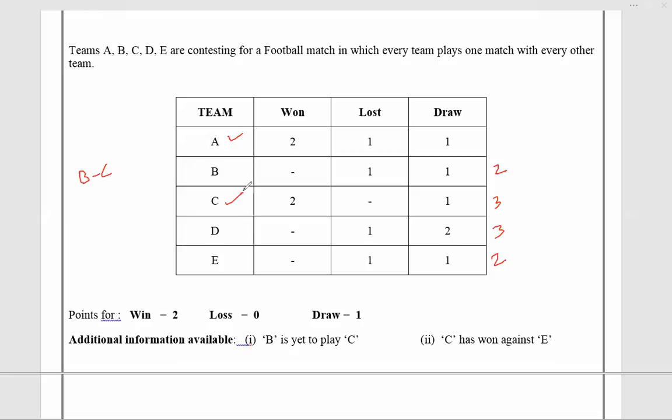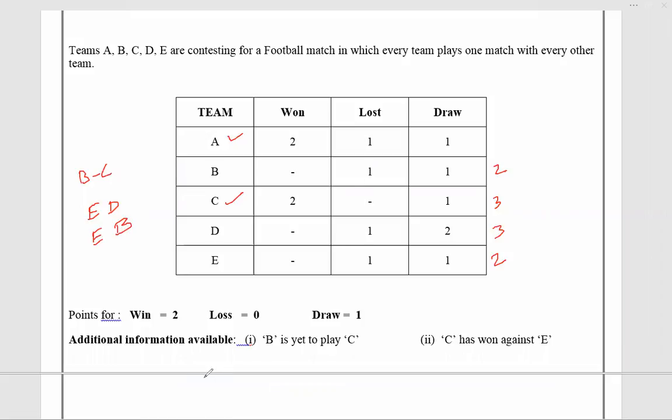Now E won against C. So the EC match is already done. The EA match is already done. So that means for E, two matches are left, one is ED, another is EB. So three matches are left for which we know the teams to play: BC match left, ED match left, EB match left.